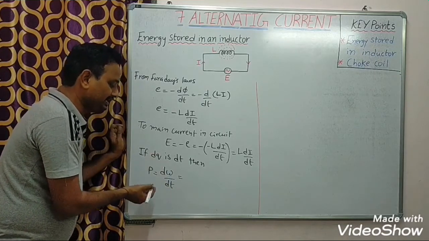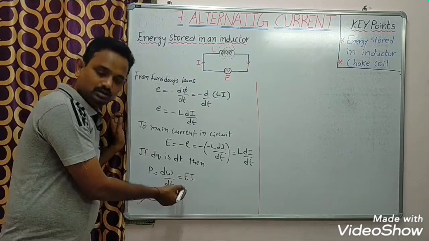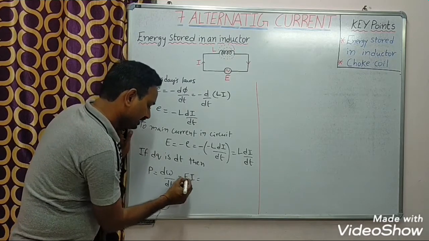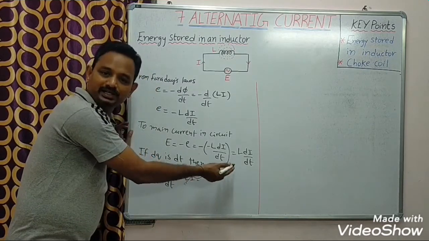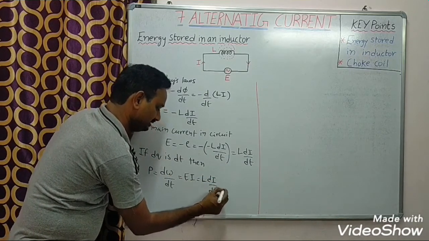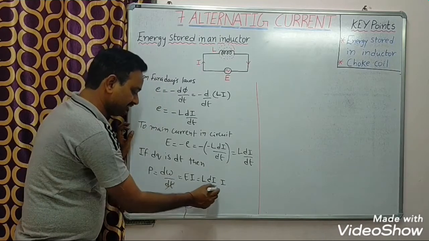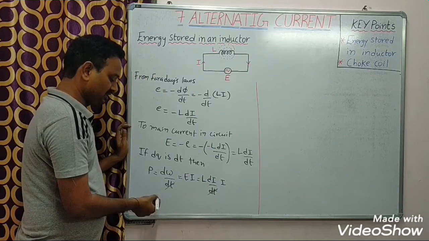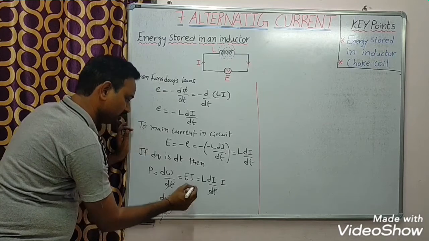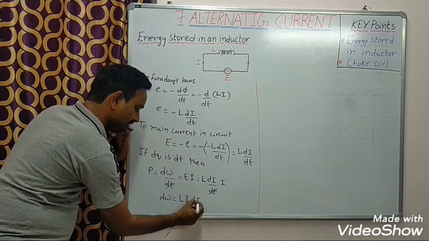That power I can write as E into I. Instead of this E I will write L into di by dt, into I. So this dt and this dt cancel. So what we got? We got dw equal to L into I into di.